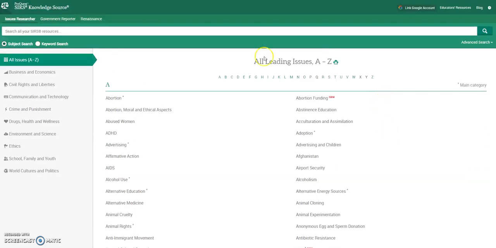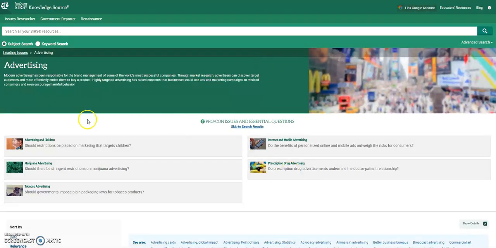One thing I want to point out about this SIRS here is over here it says there's an asterisk and it says main category. That means that if you click on one of these words with an asterisk, it's going to open up a page that looks like this where they have several subcategories within that. So advertising is a really broad one, and they've got 5 subcategories under here.